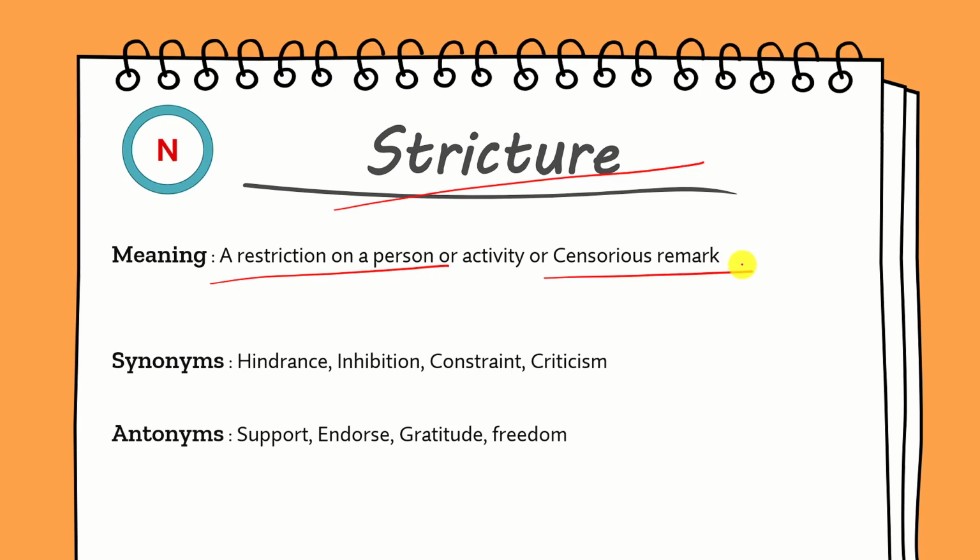In Hindi it means किसी व्यक्ति या फिर किसी भी एक पर्टिकुलर एक्टिविटी, काम के ऊपर एक प्रतिबद्ध होना, उसे हम कहते हैं स्ट्रिक्चर. Sometimes stricture also means an embargo. Embargo means a particular ban on a particular product for some time, but in some cases only, not every time. Just remember that. Now let's take a look at its synonyms. Its synonyms are hindrance, inhibition, constraint or criticism, and its antonyms are support, endorse, gratitude and freedom.